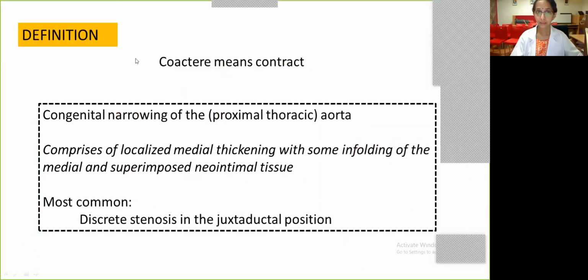Coarctation was derived from the word coarctare, which means contracted. So coarctation just means a narrowing of the aorta. This is congenital in origin, and it usually is seen in the proximal thoracic aorta. What happens inside the lumen is that there is some amount of medial thickening and infolding of the intima and the media. The most common site for narrowing is considered to be a juxtaductal stenosis.